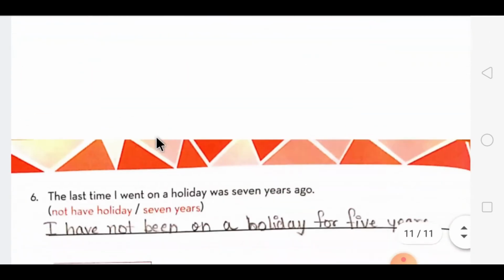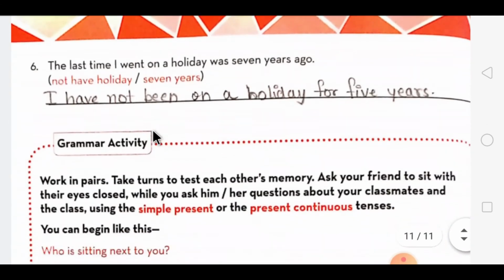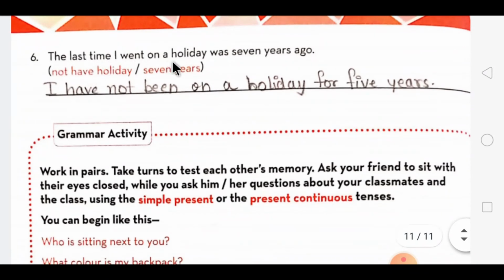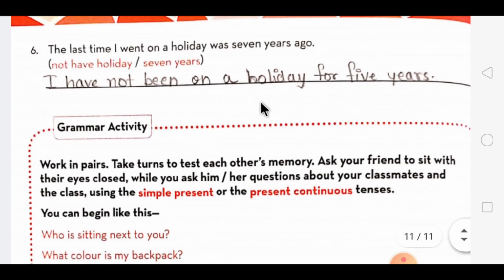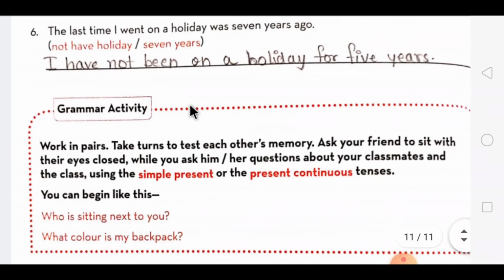Then the last one is, the last time I went on a holiday was 7 years ago. In that the clue which is given is not have holiday 7 years. So the sentence which we will be forming will be, I have not been on a holiday for 7 years. So here we end our chapter.